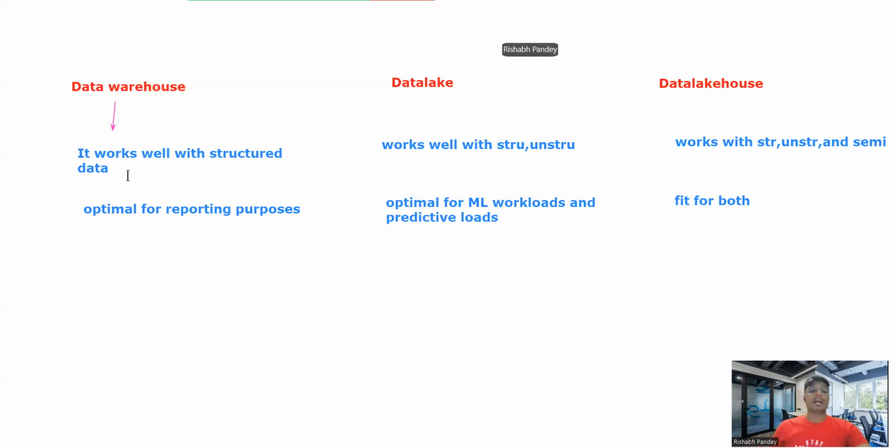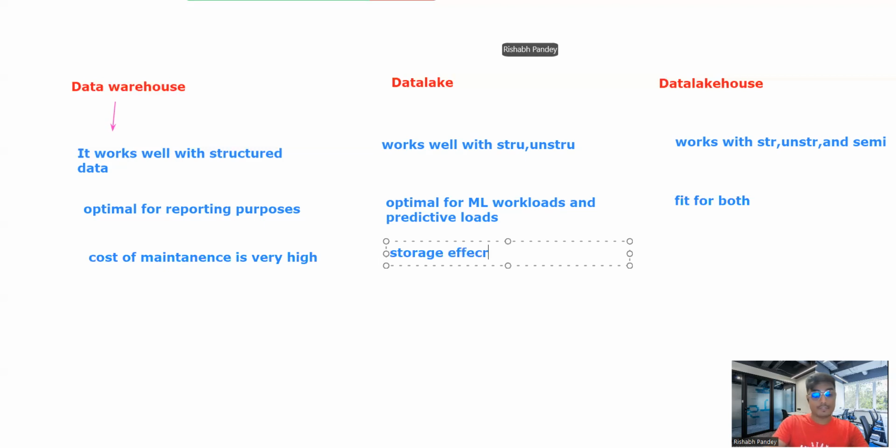But as I already mentioned, the data is structured in a data warehouse, which means the cost of maintenance is very high, right? Because we have to maintain that structured data. In comparison, the data lake is cost effective and flexible, right?